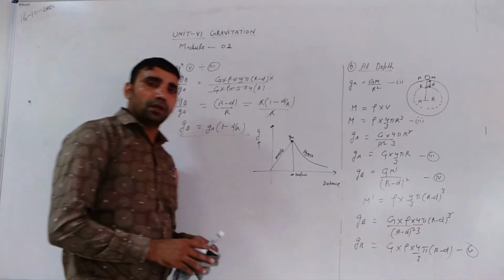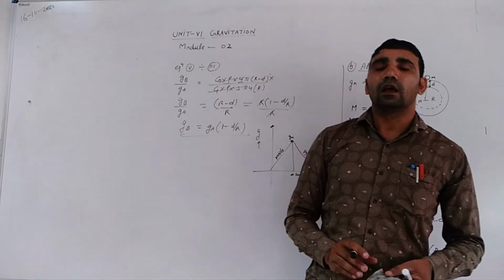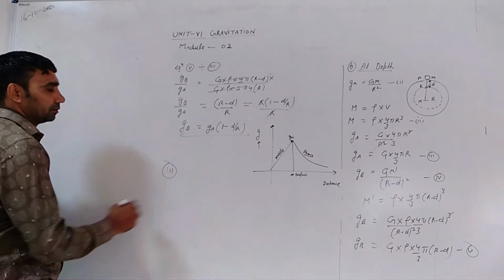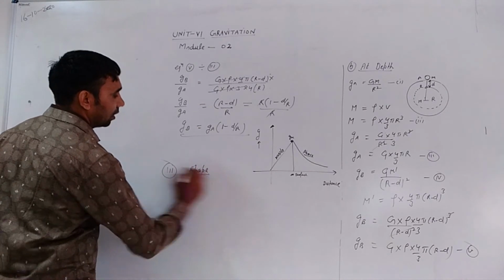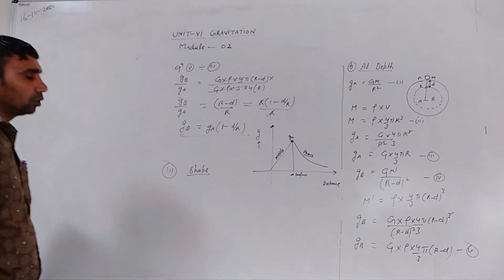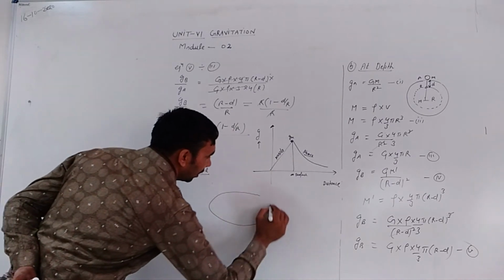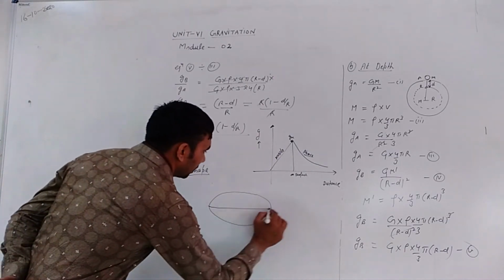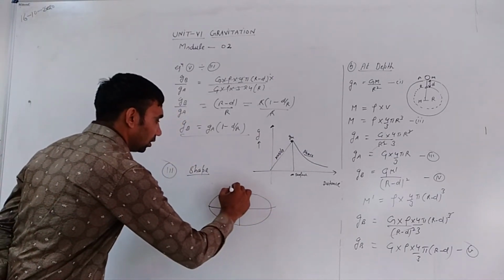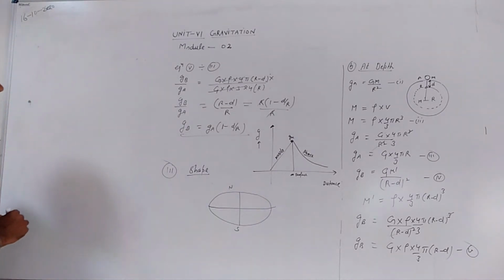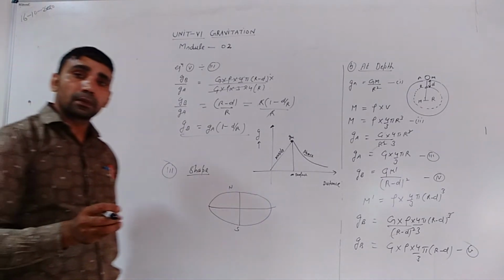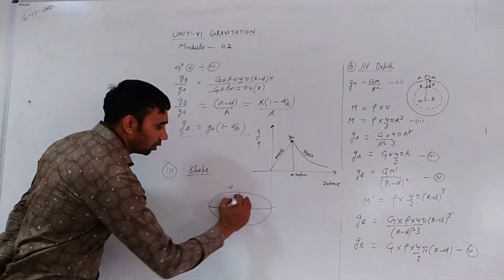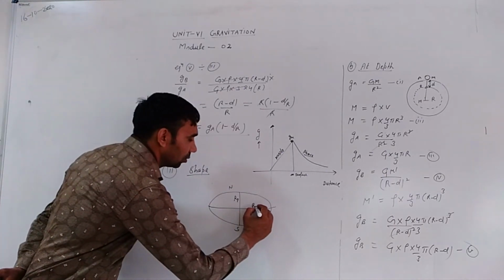Now the next parameter is according to the shape of the body. Third parameter, that is shape of the body. As we know, the shape of the Earth is elliptical or oval. This is the equator, this is the pole, North Pole, South Pole. From the shape of the Earth, we know that the radius at the pole is smaller than the radius of the Earth at the equator.